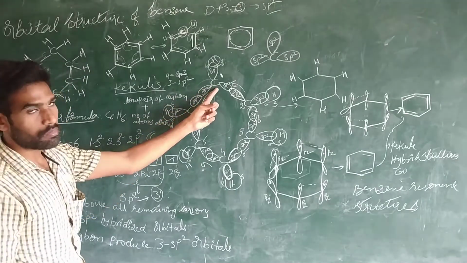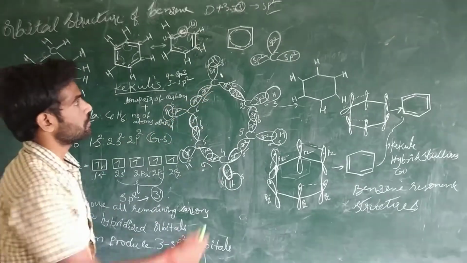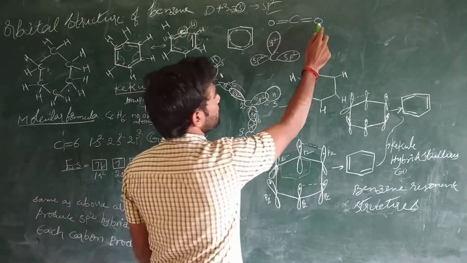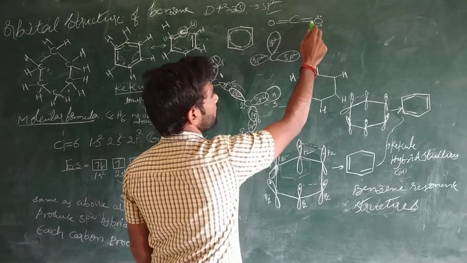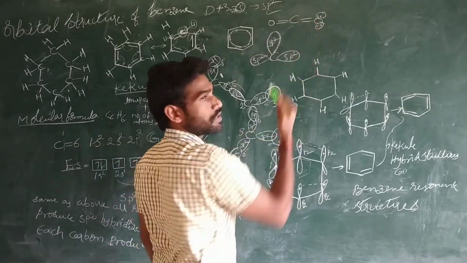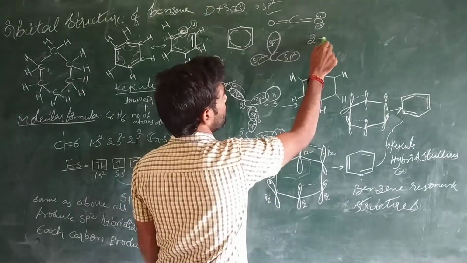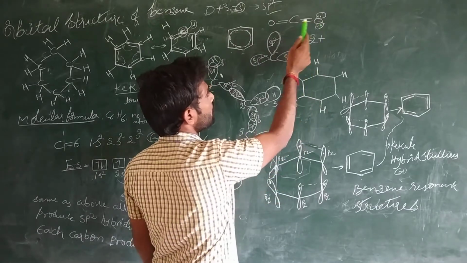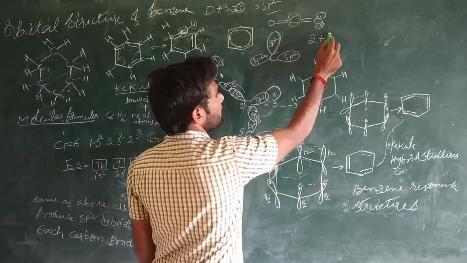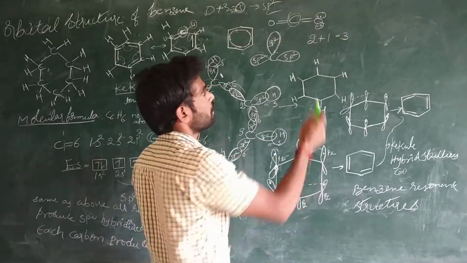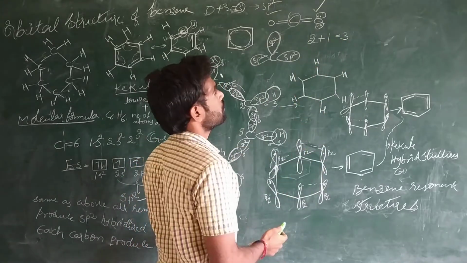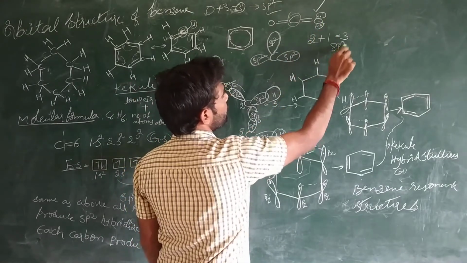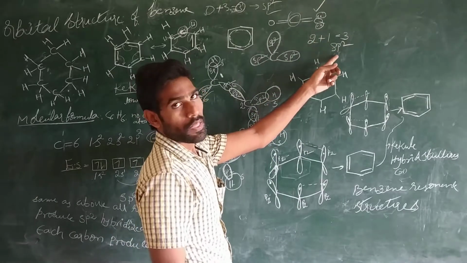If it is an oxygen atom, then lone pairs of electrons on oxygen. For example, see carbon dioxide, O=C=O. In this case, lone pairs of electrons on oxygen: this is one lone pair and this is another lone pair. So that's why lone pairs of electrons on oxygen is 2. Number of atoms attached: this oxygen is attached to only one atom. So that's why here 1. Total how much? 3. So in the CO2 molecule, oxygen hybridization is sp2. Oxygen is undergoing sp2 hybridization.